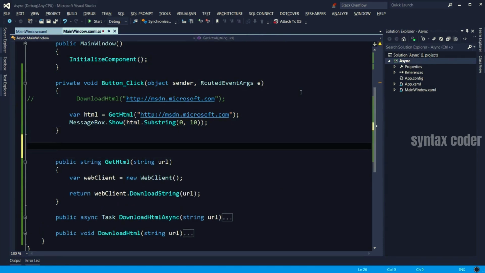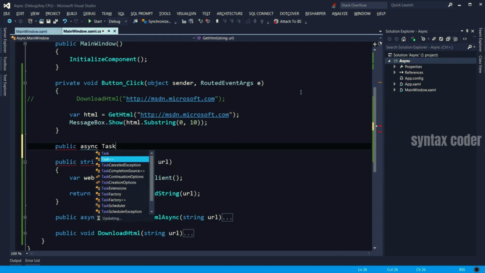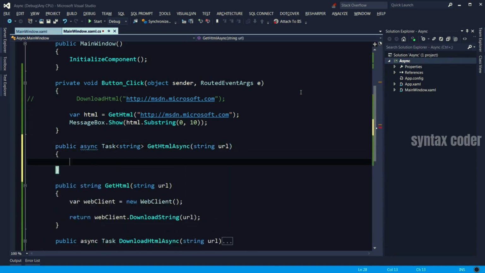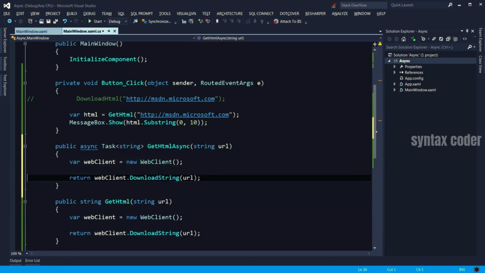So we start with async. Instead of returning a string, we need to return a task of a string. So task of a string. Call it GetHtmlAsync. Takes a URL. I'm going to copy paste this code into here. Now this time,